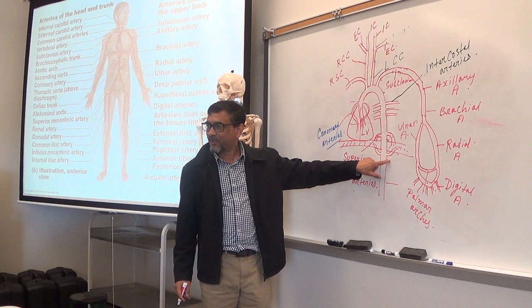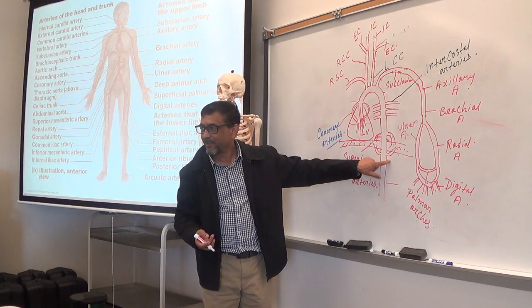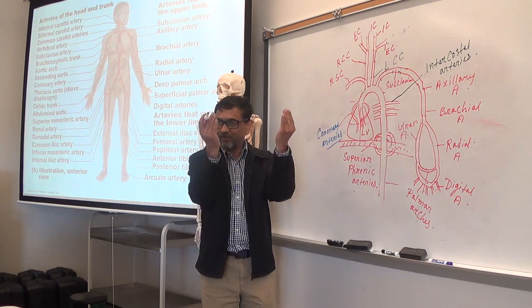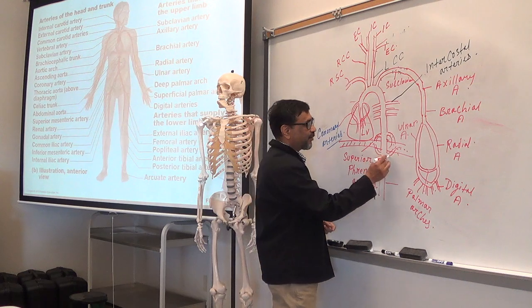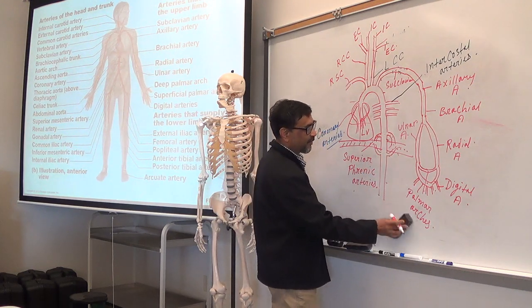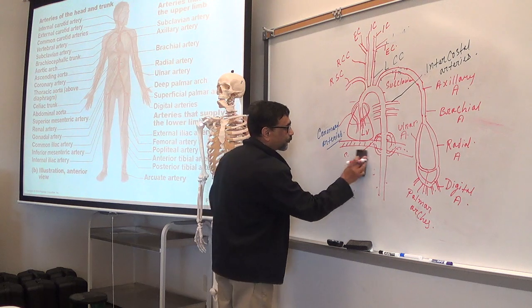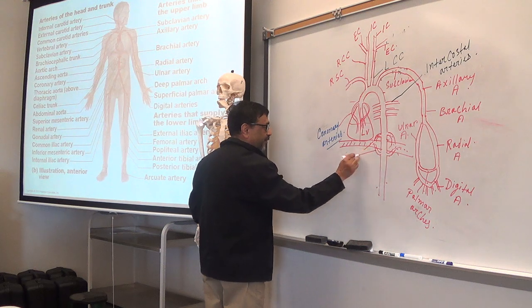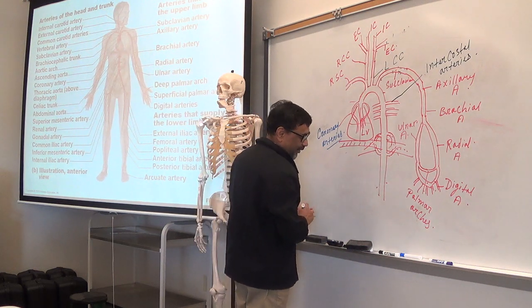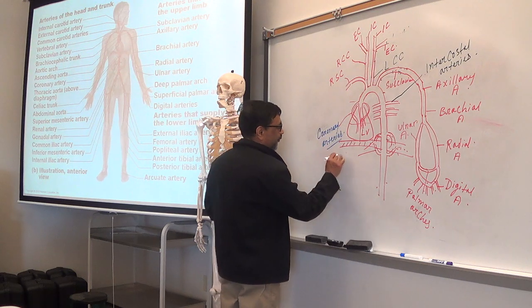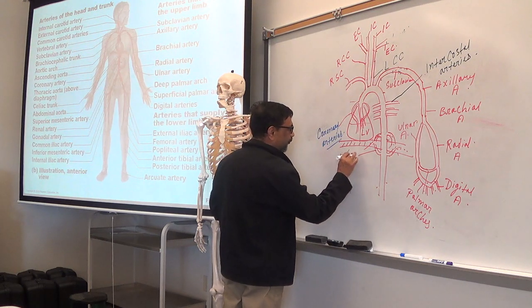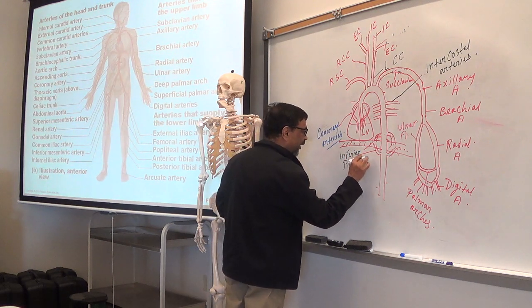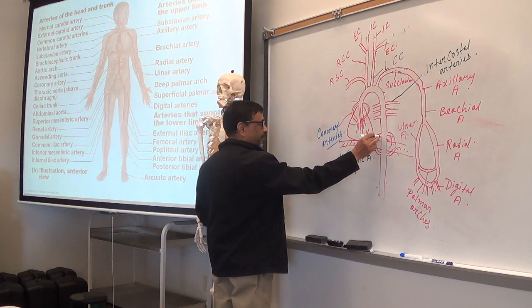So these are phrenic arteries too. But are these superior or inferior? Inferior, because going from below, right? So these are inferior phrenic arteries. So let's write here. These are superior phrenic and these are inferior phrenic arteries.